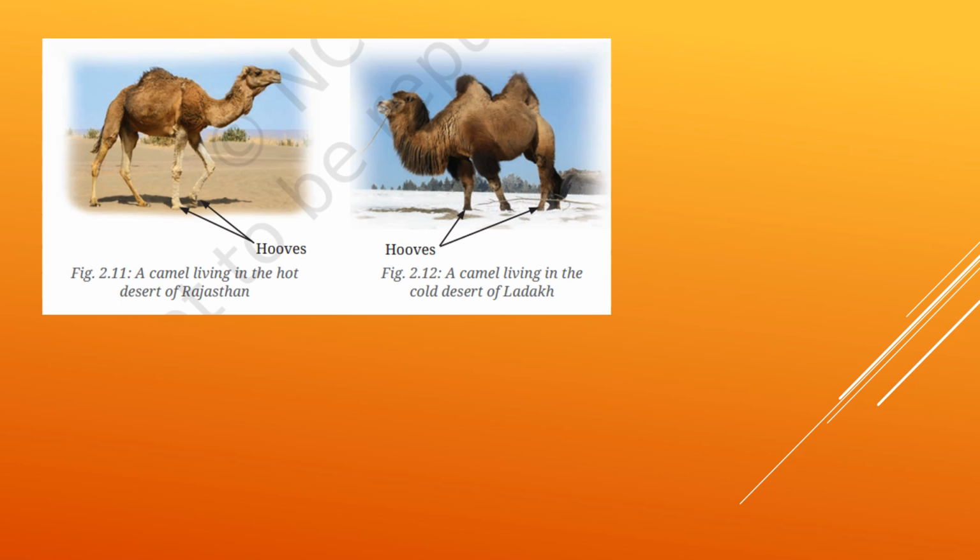Here also a camel living in the hot desert of Rajasthan, you can see these are the hooves part of its legs. Both are camels, but one is living in the hot desert and the other in the cold desert of Ladakh. Because the sand is hot, you can see the camel's legs are taller, so it cannot feel that much warmth of the sand. But in the cold region, you can see the camel has short legs. So that is the adaptation that happened in the camel according to the situation.